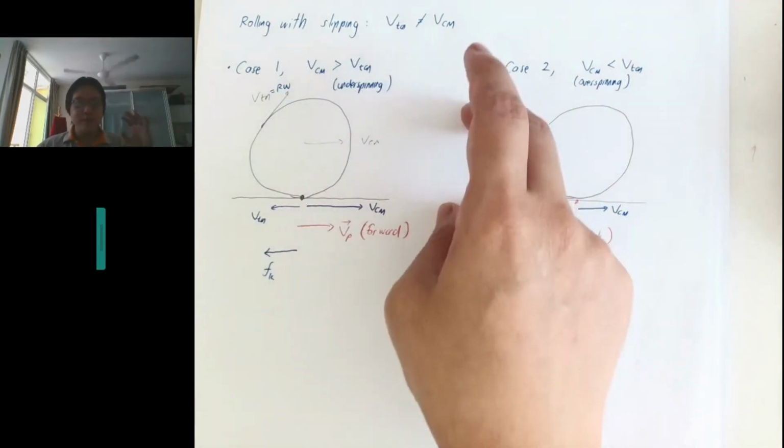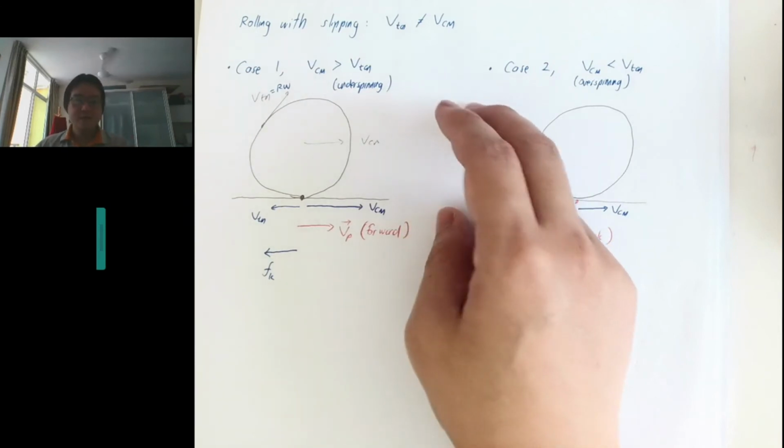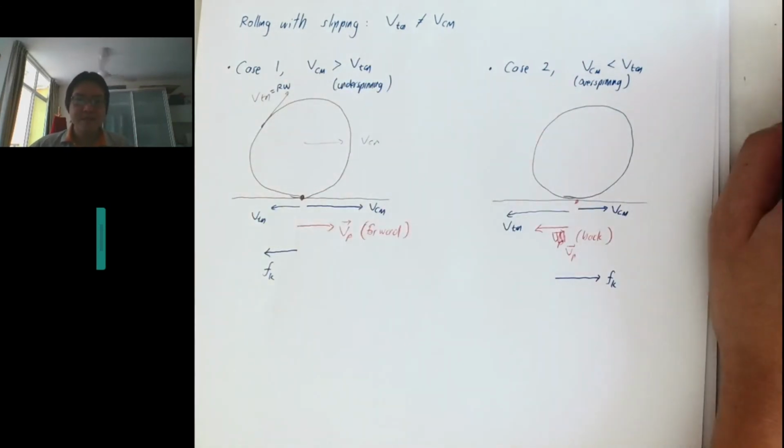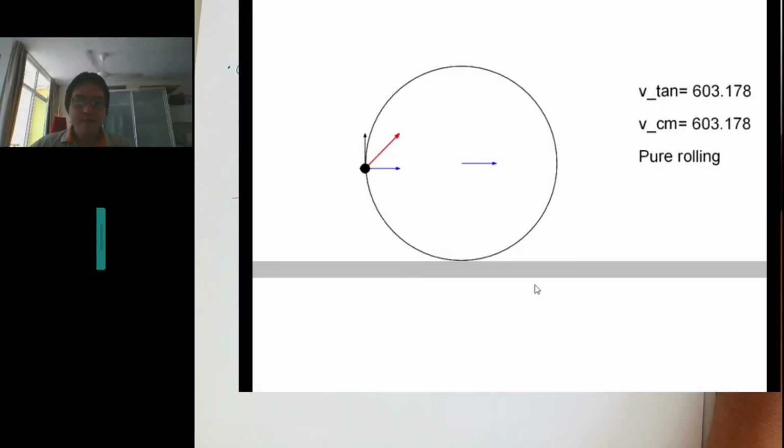So if it's not moving and you suddenly press the pedal, like in this animation, then if you start to move, it will overspin against the ground, right? So that is what happens.